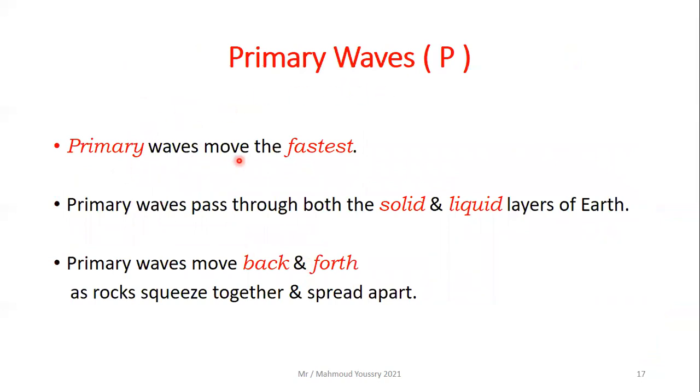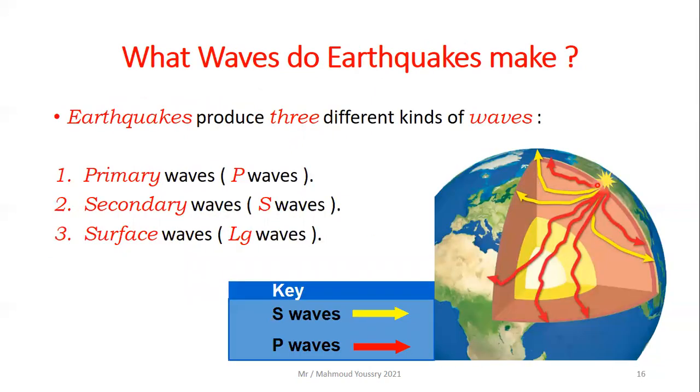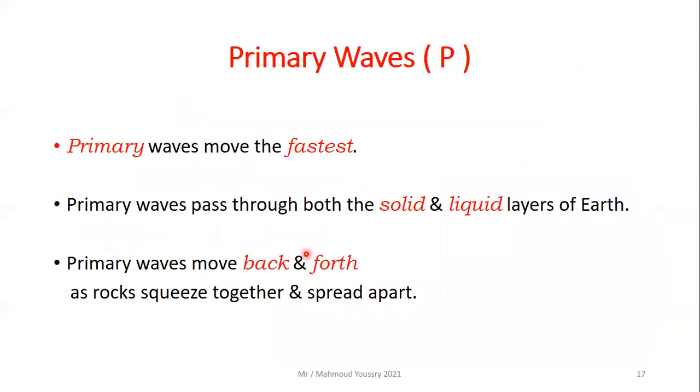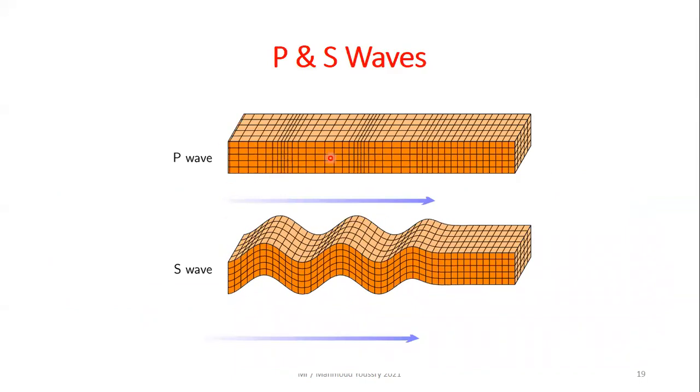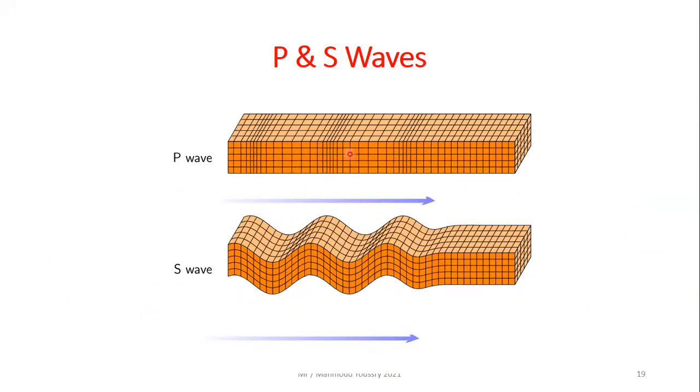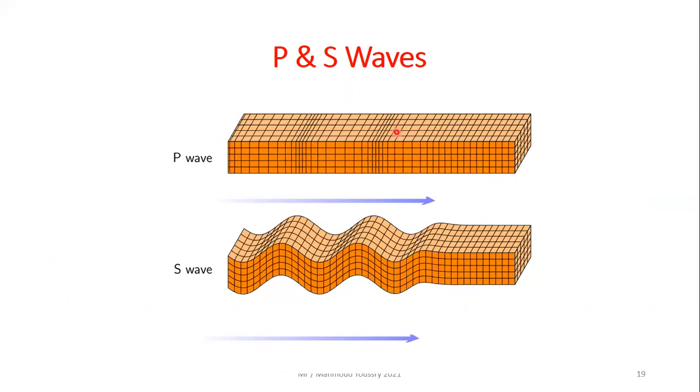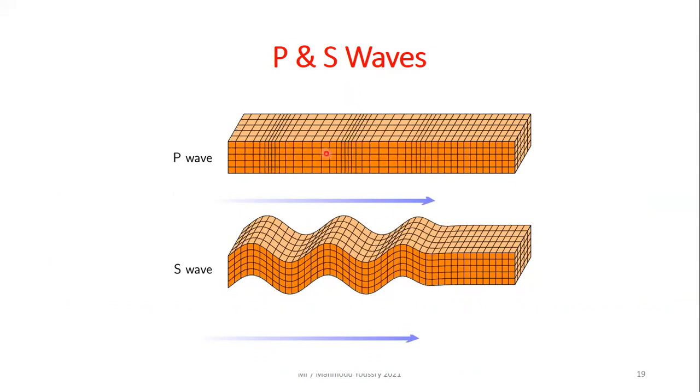Okay, let's see. Primary waves. Primary waves move the fastest. Primary waves pass through both the solid and the liquid layers of the Earth. As you can see, the primary waves, the red one, spread through the solid and the liquid layers of the Earth. Primary waves move back and forth as rocks squeeze together and spread apart.